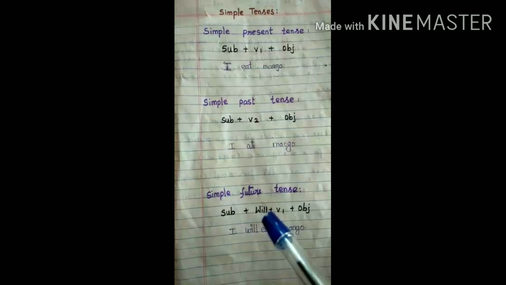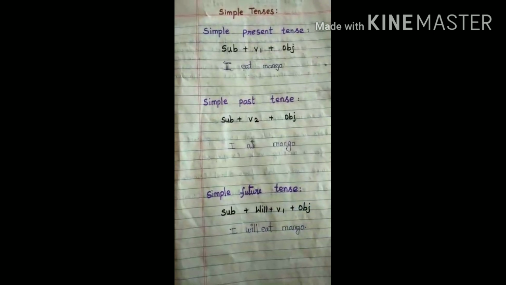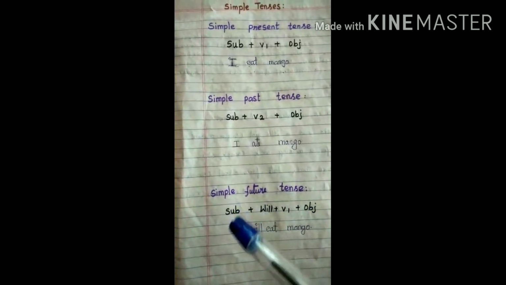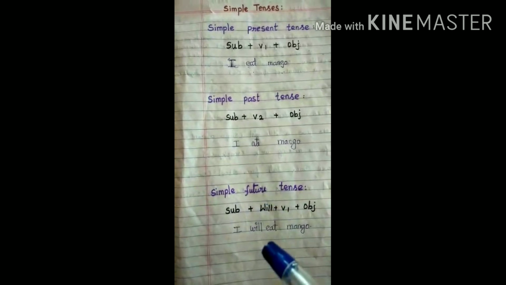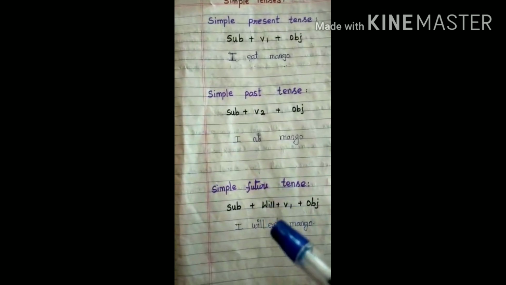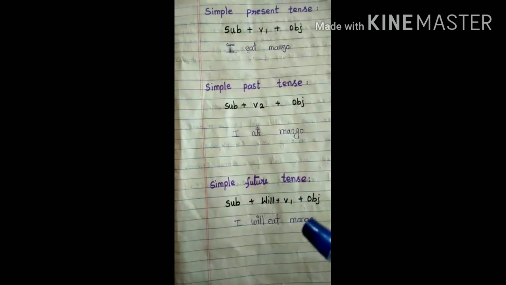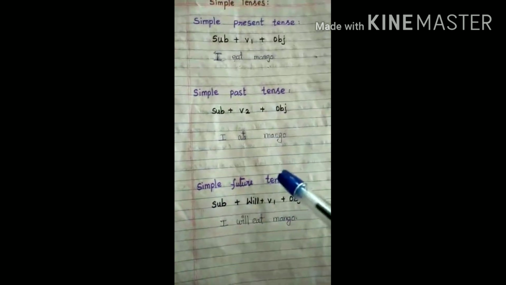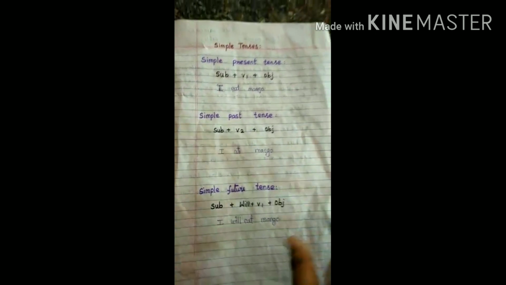Next, simple future tense. Subject plus will plus verb 1 plus object. Subject I will eat. Will is a future tense. Eat is verb 1. Object is mango. That's all. Okay students, thank you.